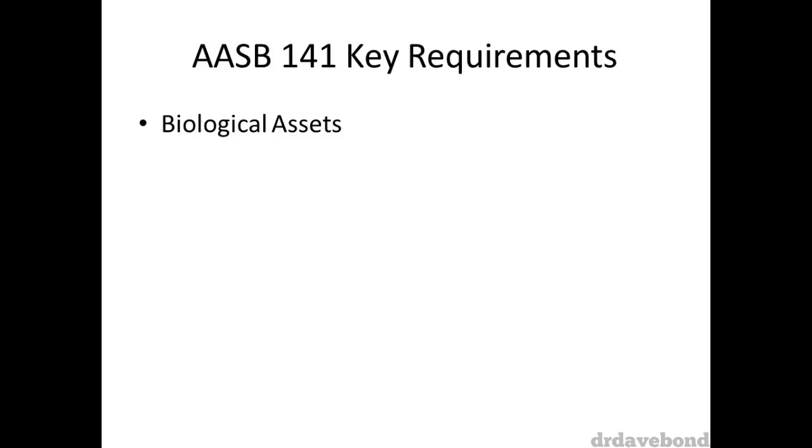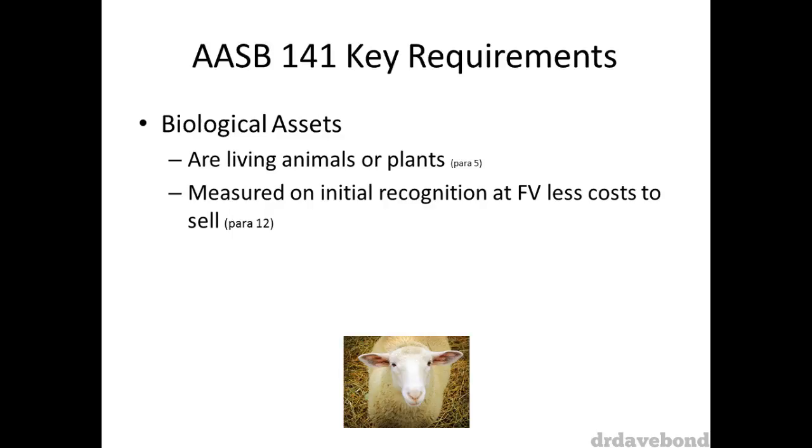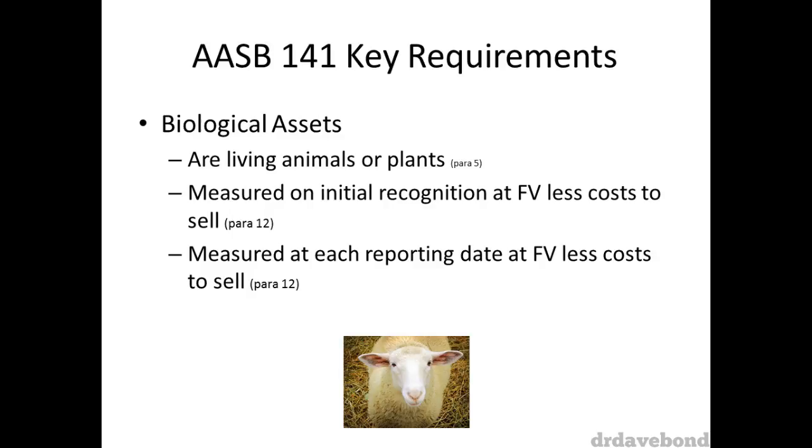Turning first to biological assets. According to AASB 141 paragraph 5, biological assets are living plants or animals. According to paragraph 12, these are to be measured initially at fair value less cost to sell, and then at each reporting date at fair value less cost to sell. All gains and losses, either from initial recognition or year-to-year changes, are to go through the profit and loss statement.